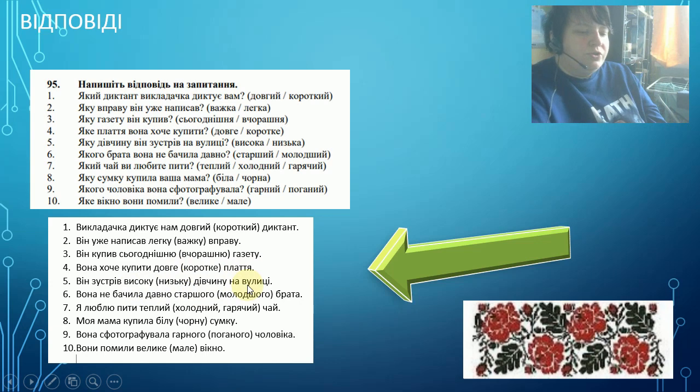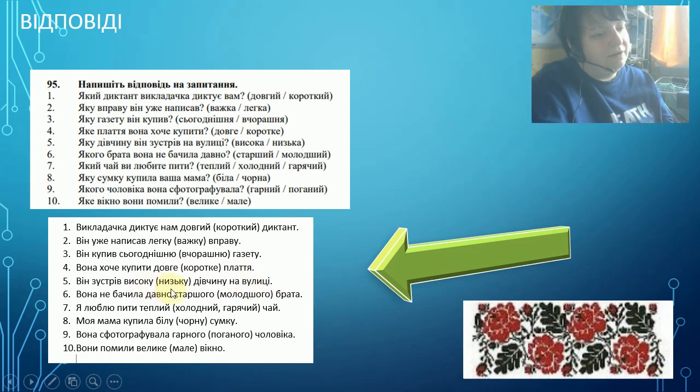He has met a tall, a short girl in the street. Again, grammatical feminine, it's ending -у, and дівчина is an animate object, it's a girl, but it's the same as with вправу, because it's grammatical feminine. She hasn't seen for a long time an elder or younger brother.